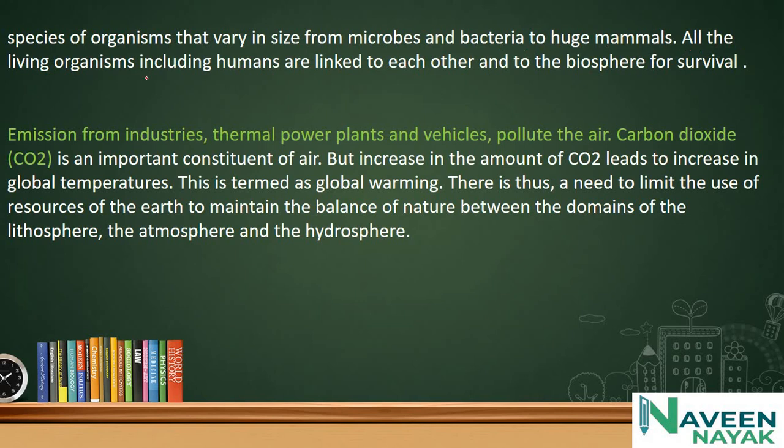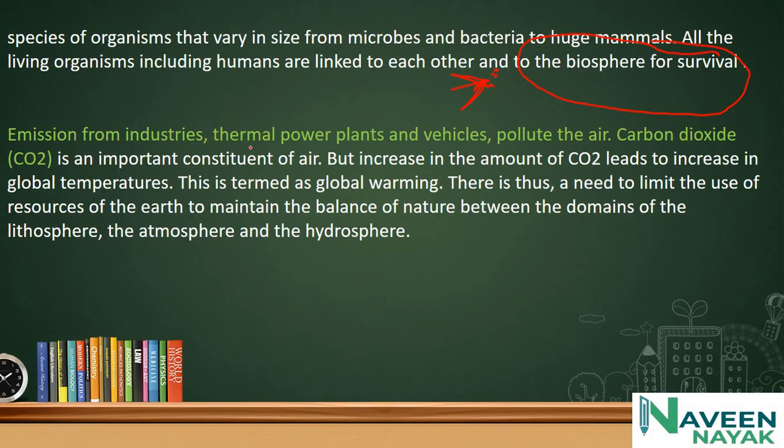All living organisms, including humans, are linked to each other and to the biosphere for survival. In the biosphere, there is interaction of 3 zones, and we use the 3 major domains, atmosphere, lithosphere and hydrosphere, to live.